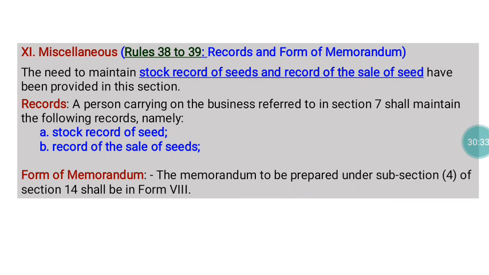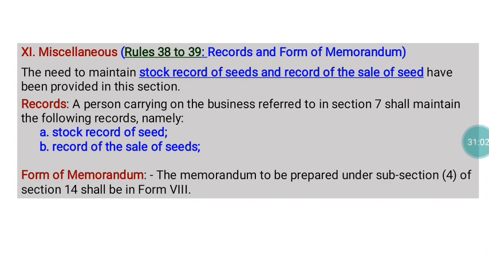Then the 11th part consists of rules number 38 and 39. This mainly deals with the records and forms of memorandums that need to be possessed by the person carrying on the business of seed sales. The records like seed stock registers and records of the sale of the seeds, all those things they have to maintain.